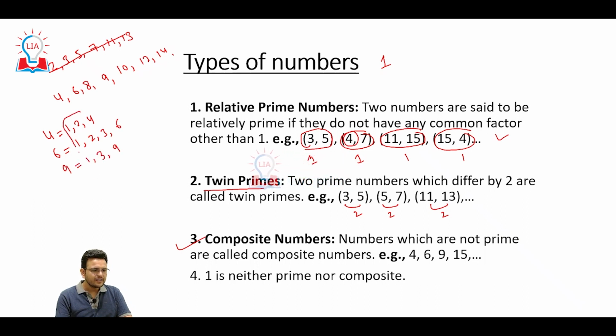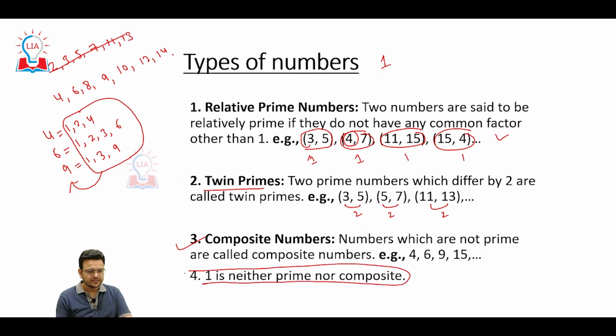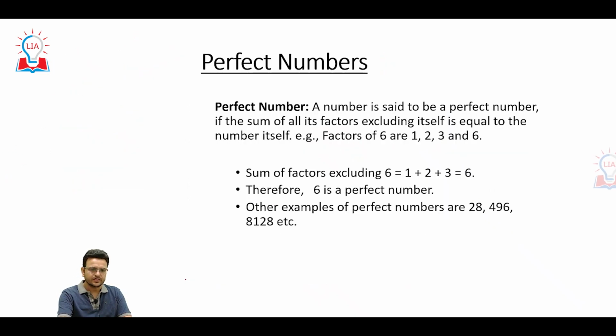Factors are nothing but the numbers which can divide a given number. 1 is neither prime nor composite. That is the fact you have to remember. So here we have discussed different types of numbers, and this understanding will help you to solve further questions.